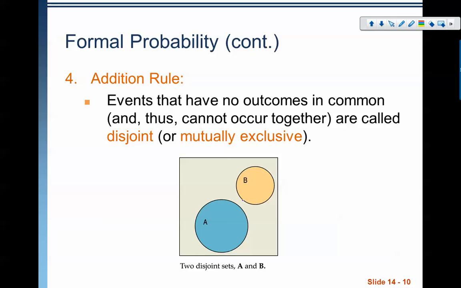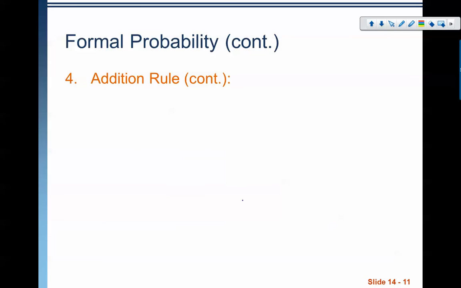For example, let's say we're talking about the probability of being a freshman or being a sophomore. You cannot be a freshman and a sophomore at the same time. You can't be a froshmore or a sophman. It doesn't work. So those events are disjoint. Being a freshman and being a sophomore are disjoint events because you can't do them both at the same time.